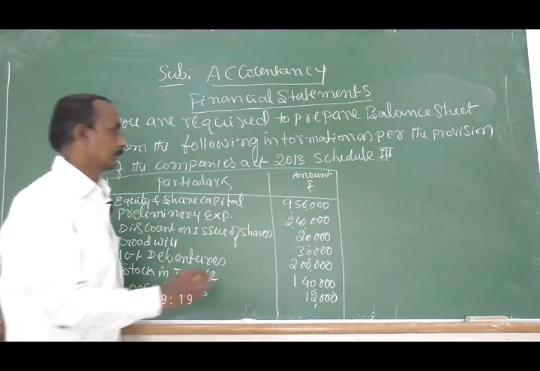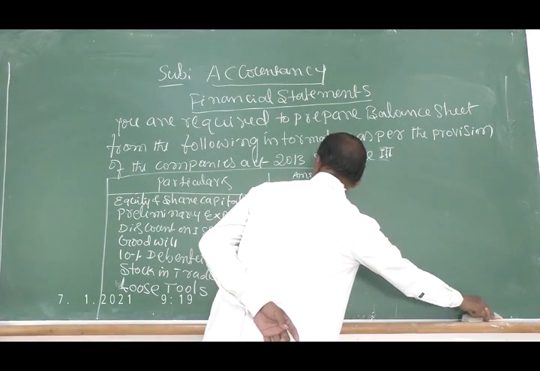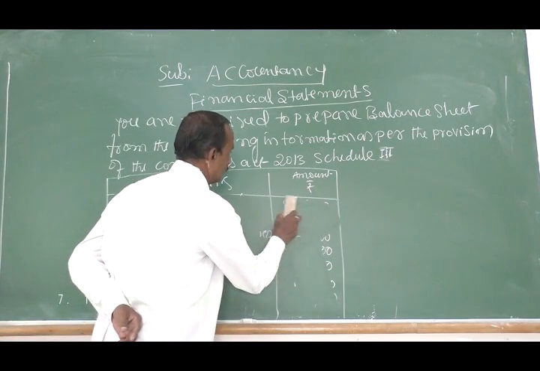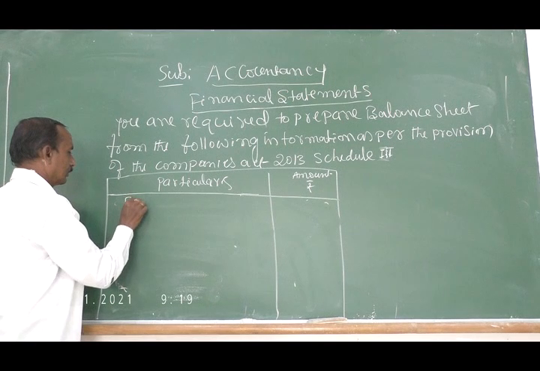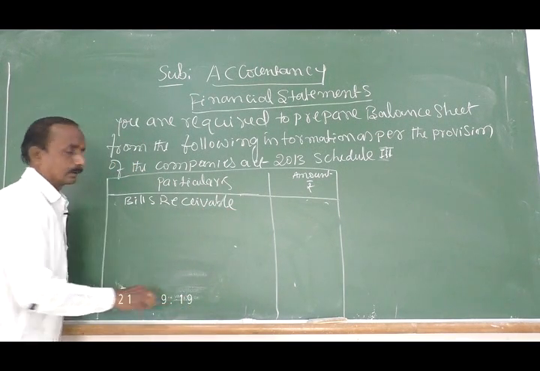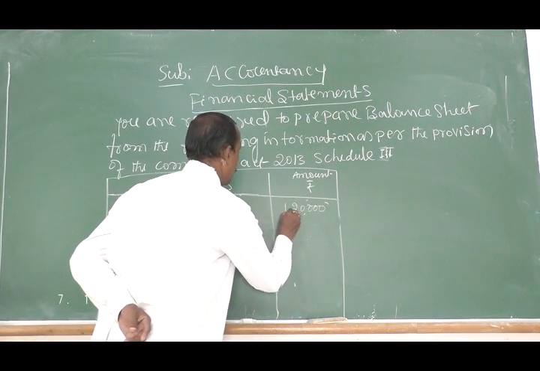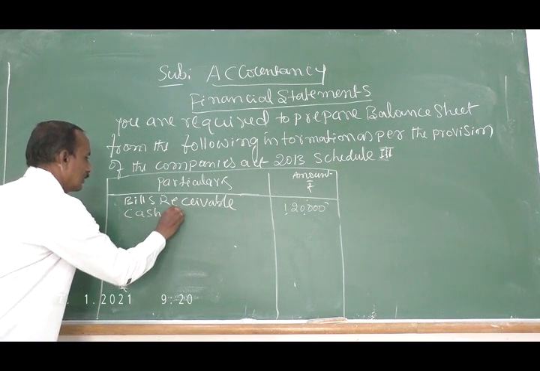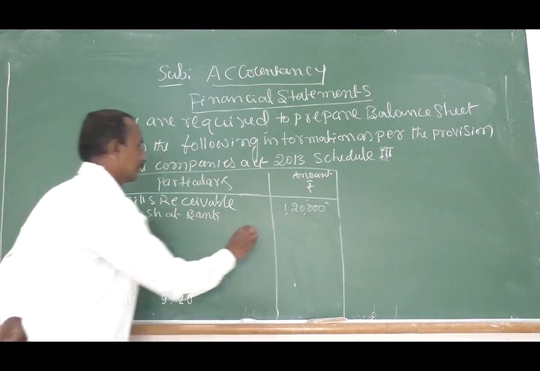Next, bills receivable, 1,20,000. Cash at bank, 1,35,000.